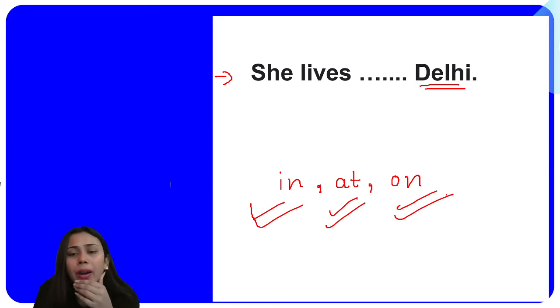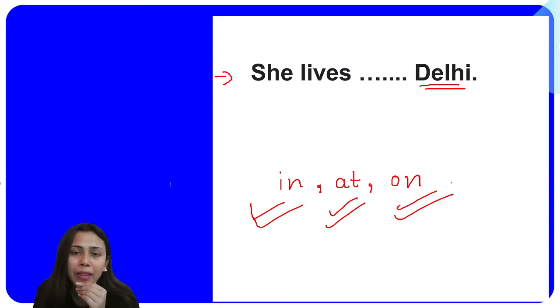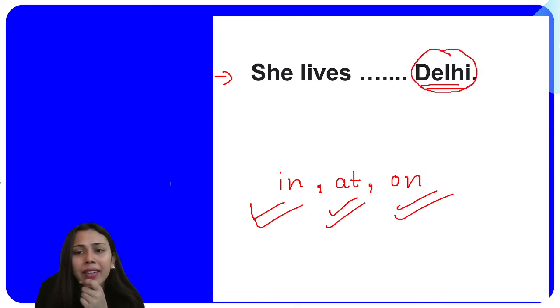Okay, so now you have to give me the answer here. Which option is going to be the right option for the given blank? She lives in Delhi. Now we have to check. Delhi is an enclosed space. Delhi is a point of a place.